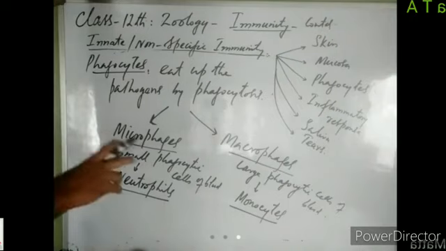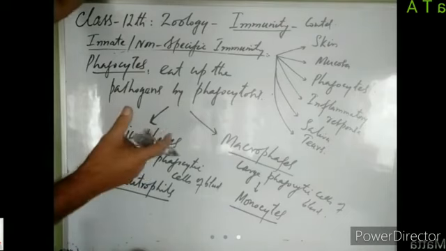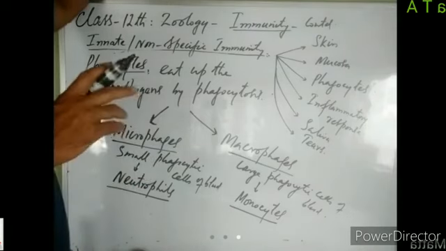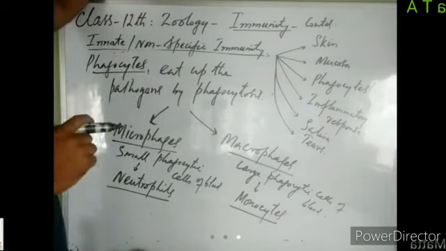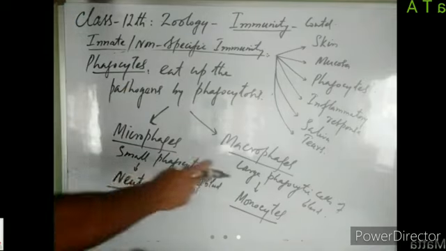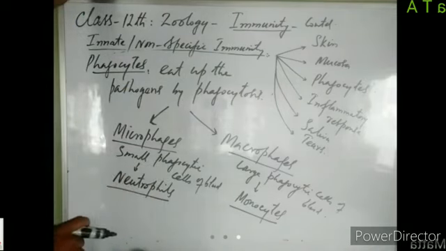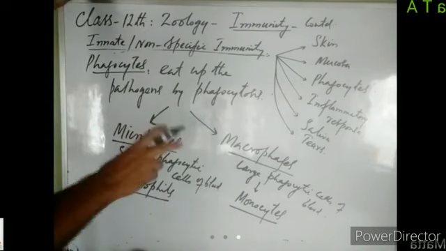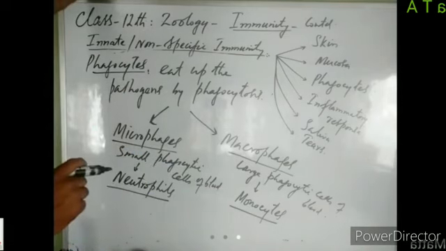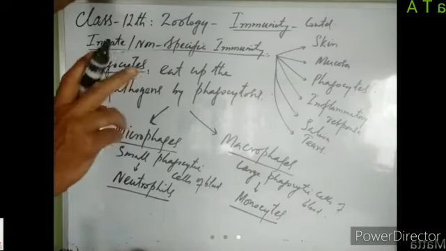Then these phagocytic cells migrate out from the blood and go into different tissues of the body. These monocytes or macrophages mostly migrate out from the blood circulation through capillary walls into different tissues.